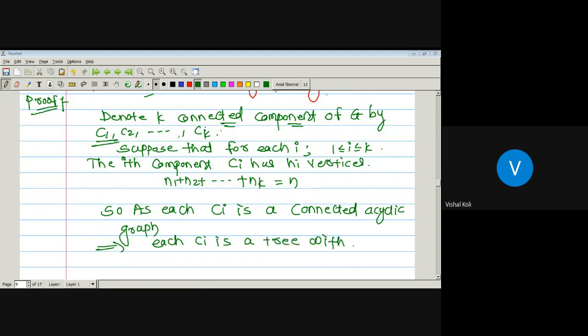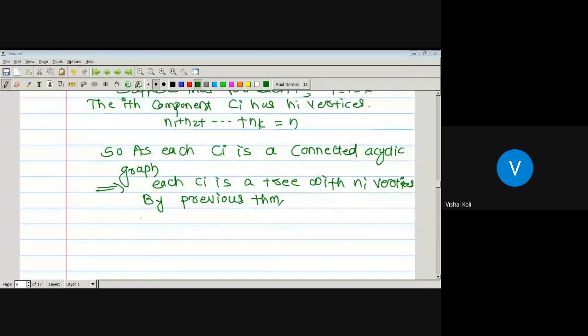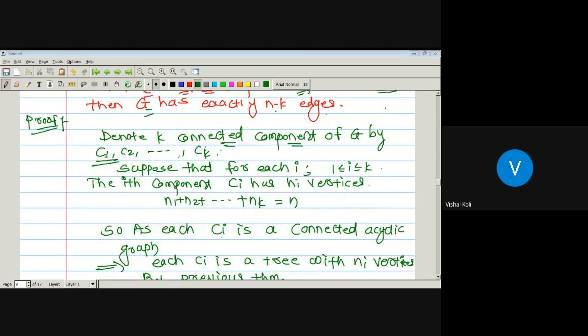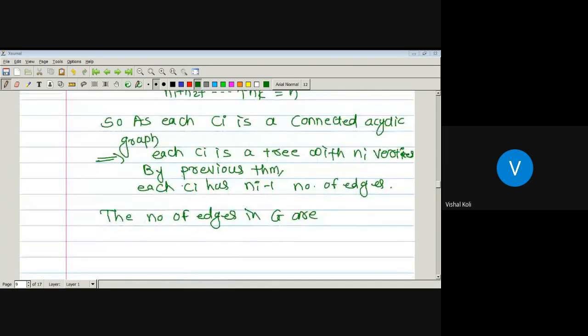with ni vertices. Then how many edges are there? ni minus 1. Then by the previous theorem, each Ci has ni minus 1 number of edges. So the number of edges in graph G is the sum of the edges in each component. Is it correct? Yes, sir.